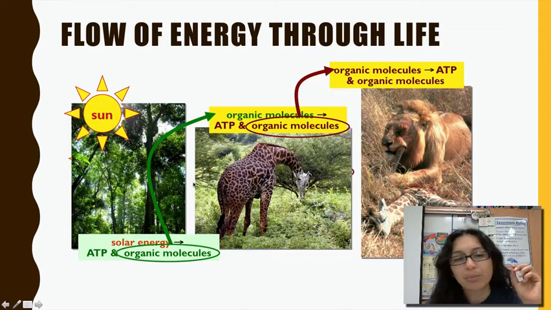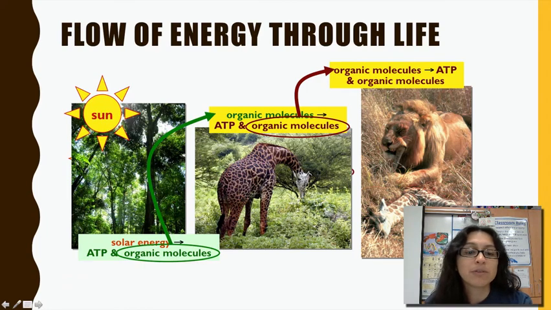So a little bit more in-depth look. The energy from the sun is the main source for all life on our planet. Solar energy is converted by autotrophs. Autotrophs or producers convert energy from the sun, and when they convert that solar energy, they convert it into organic molecules. When we talk about organic molecules, we're talking about carbohydrates, such as glucose, lipids, proteins, even nucleic acids. All of those are large molecules that have energy stored within them. So solar energy is converted into organic molecules. Some of those organic molecules transfer their energy into other molecules, such as ATP. And then the organic molecules are what get passed along in the food chain.